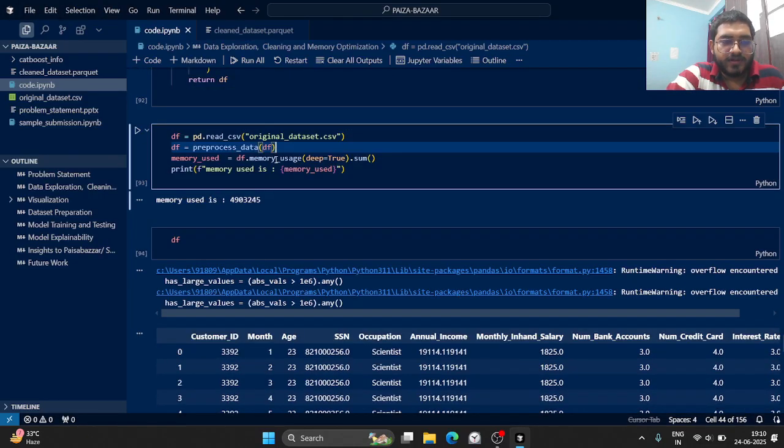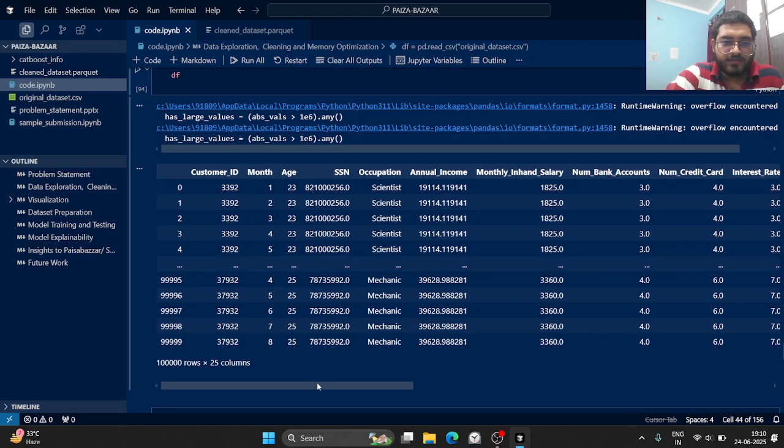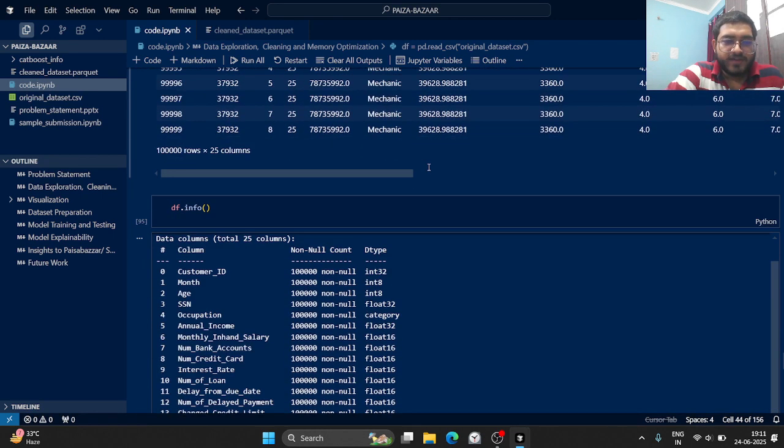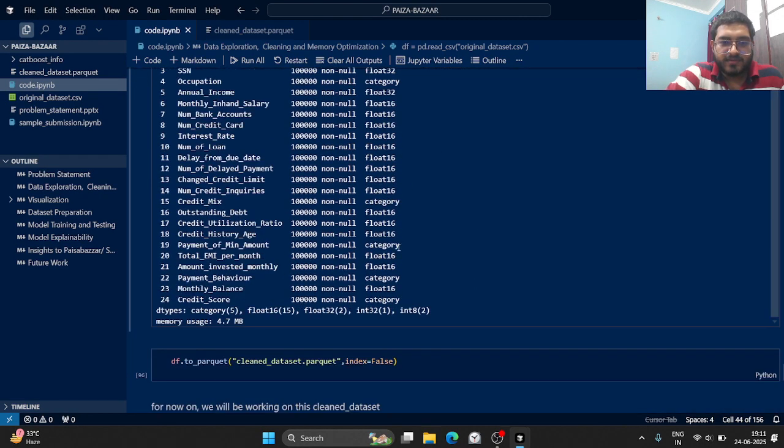So this is our df after preprocessing. You can see there is no text. I haven't converted the text to any other encoding, like text to numbers, but I simply converted the objects to categories. And you can see earlier age was float; I converted it into int. After that, I can check df.info, and I can see that I have converted all the data types.